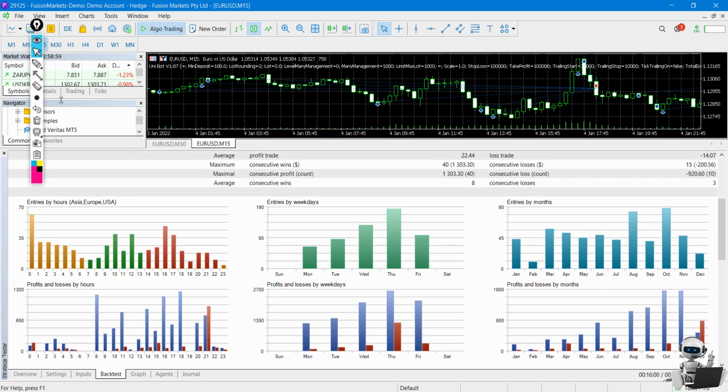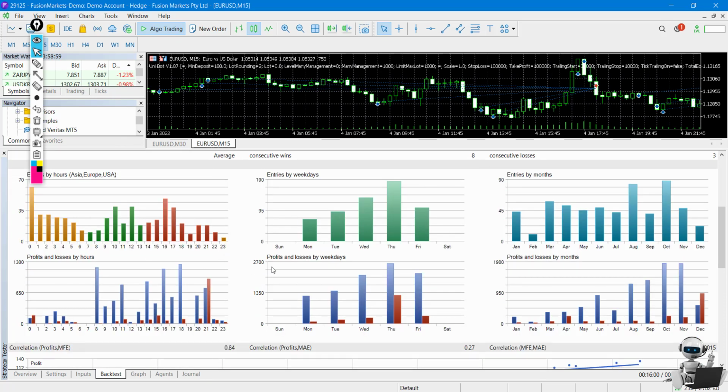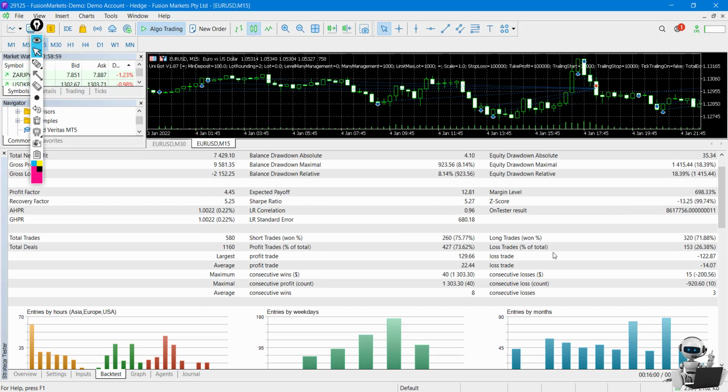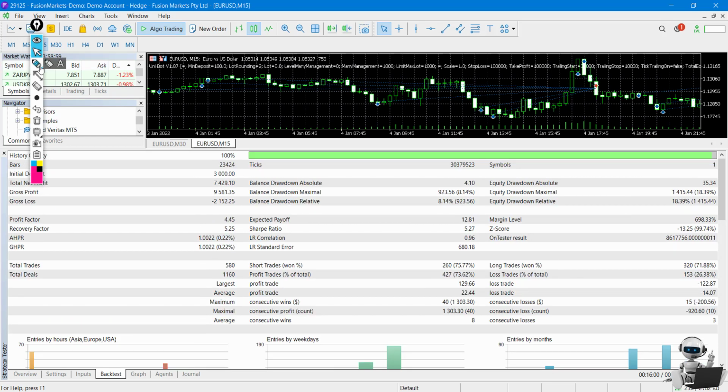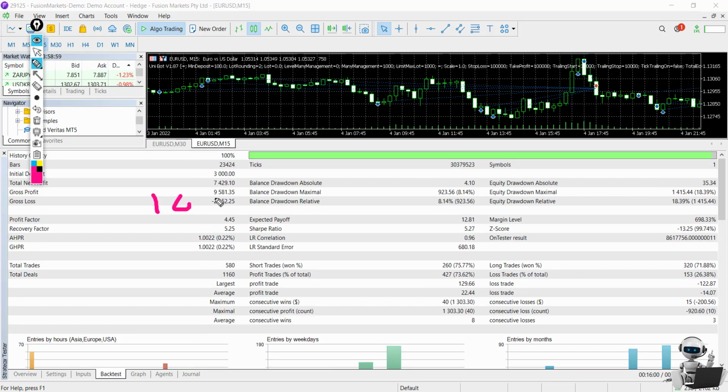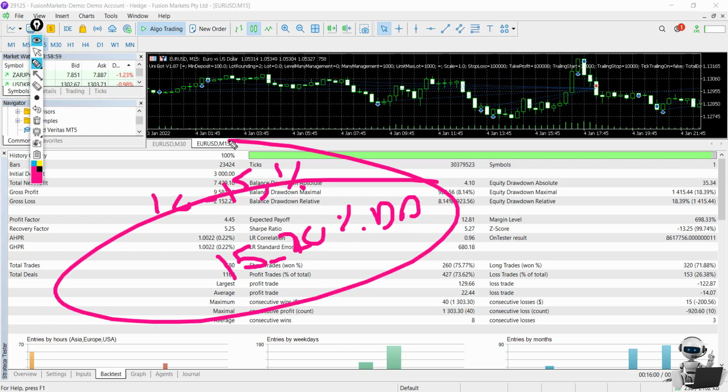So you can see the entries made and the percentage. I am not sure about the profit, and yeah, this is showing you the profits and losses. So we have November as the best month for profit, and it is a very amazing EA. However, it might give you even 10 or maybe 50% profit, but for the drawdown, you have to be careful. It might give you 15 to 80 or even 20% drawdown. This will be the realistic result.